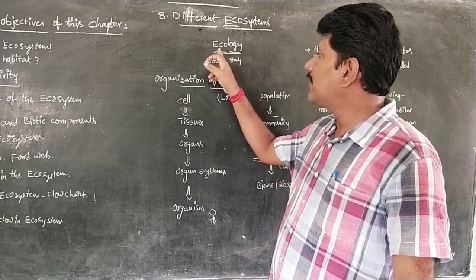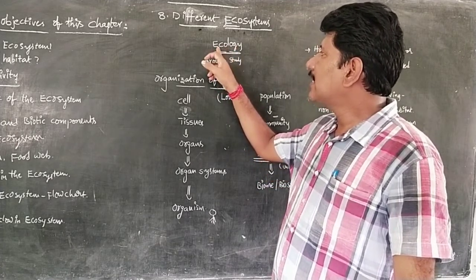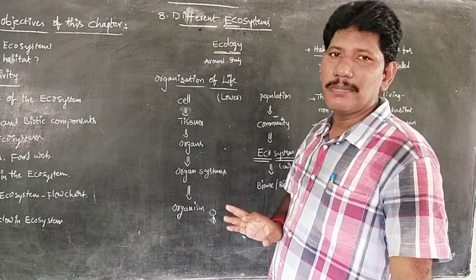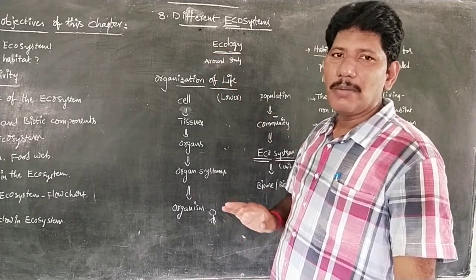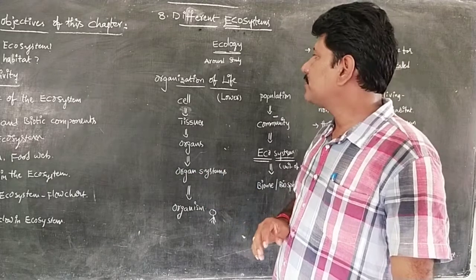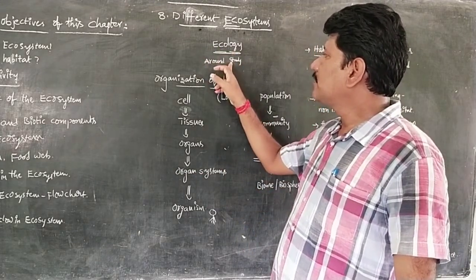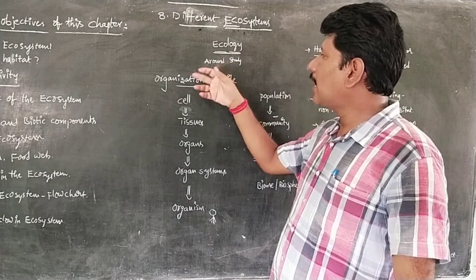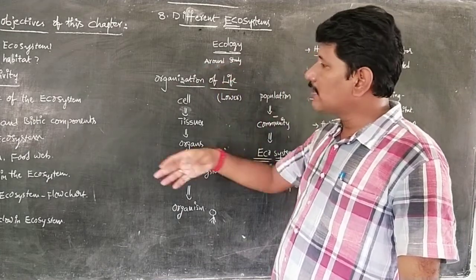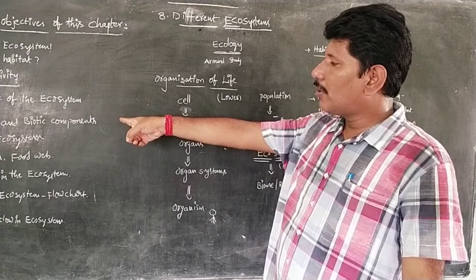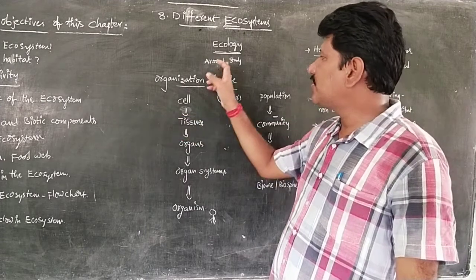Of course, already we learned in the first chapter what is science. Ecology is an observational science, apart from geology and climatology. Eco means around, logos means study. When we study around us, we observe that some biotic and abiotic components are represented in the ecosystem.